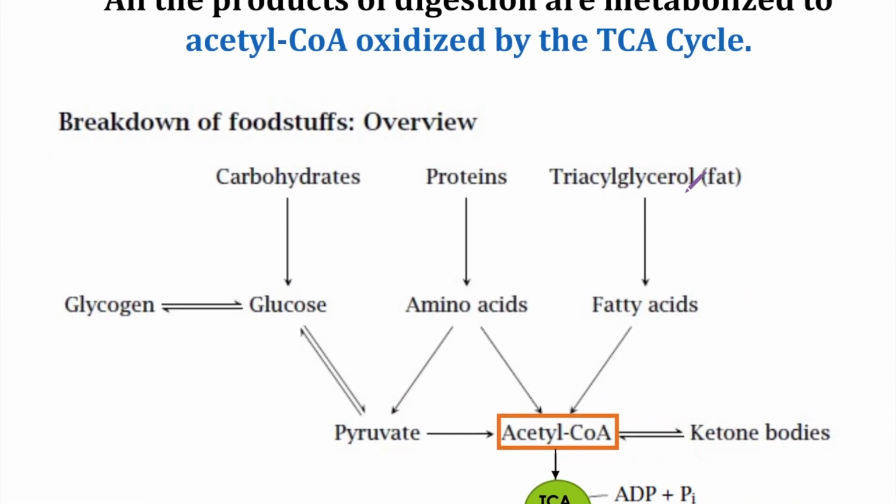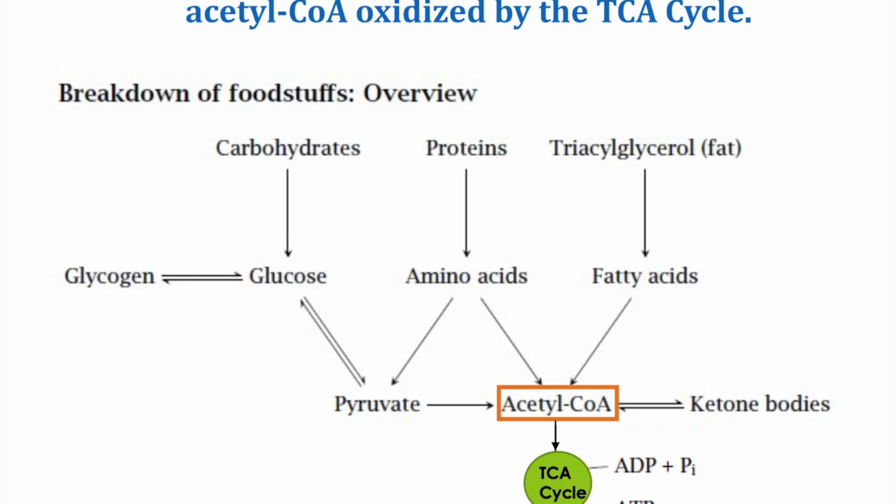Okay, so all the products of digestion are metabolized to acetyl-CoA, oxidized by the TCA cycle. So, breakdown of foodstuff here. Carbohydrate will produce glucose, and glycogen, that is a major source of stored carbohydrate in the liver, will produce glucose. Protein will produce amino acid, triacylglycerol will produce fatty acid.